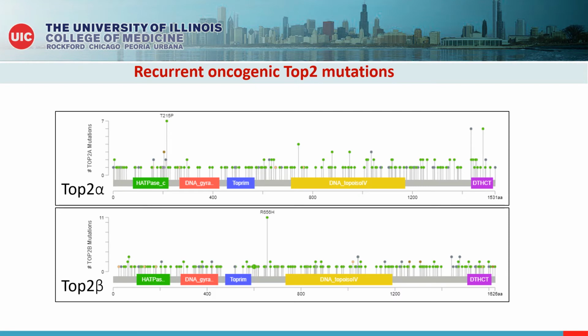So using this strategy for identification of DNA damaging mutants, we decided to analyze a few recurrent mutations in TOP2. A subset of recurrent oncogenic mutations in TOP2 alpha and TOP2 beta have been reported in databases such as cBioPortal and COSMIC. As highlighted in the figure here, adopted from cBioPortal, for the TOP2 alpha isoform, several hotspots spanning across different protein domains was observed, while for the TOP2 beta isoform, a clear mutation hotspot in the region of R651H was noted. Another database, COSMIC, reported the mutation K600T in TOP2 beta as a recurrent mutation, especially in GI tract tumors in humans.